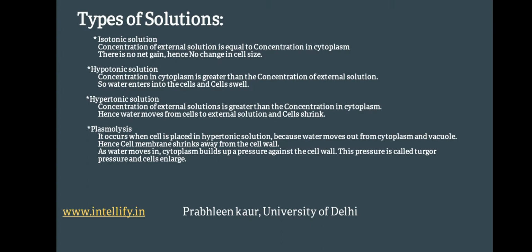Plasmolysis. It occurs when a cell is placed in hypertonic solution because water moves out from the cytoplasm and vacuole. Hence, cell membrane shrinks away from the cell wall. As water moves in, cytoplasm builds up a pressure against the cell wall. This pressure is called turgor pressure and hence the cells enlarge.